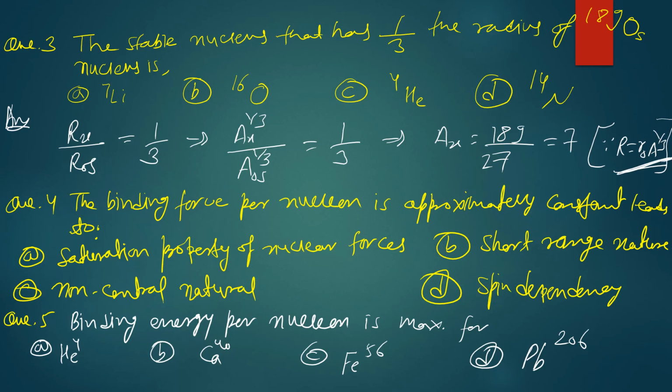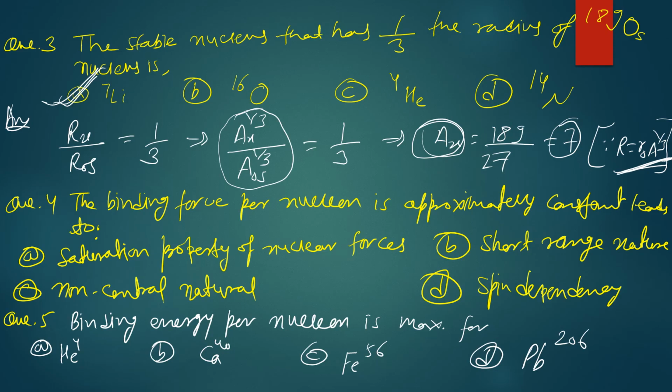Using this formula, we can easily calculate the ratio of radii in terms of the ratio of atomic masses. From here, we can find the mass number of the unknown nucleus if the mass of one nucleus is given. We find that the mass number is 7, and for mass number 7 we have only one option, so option A is correct.